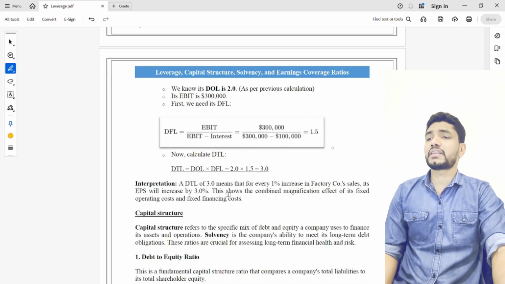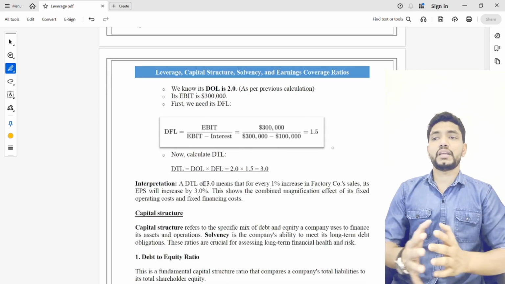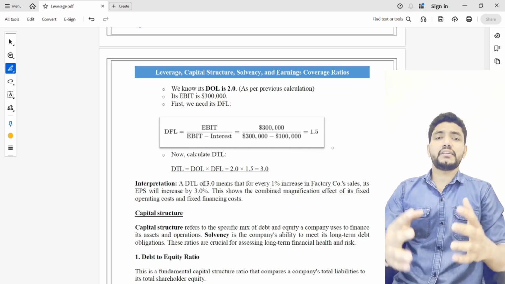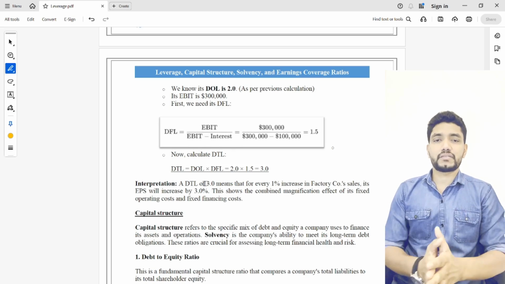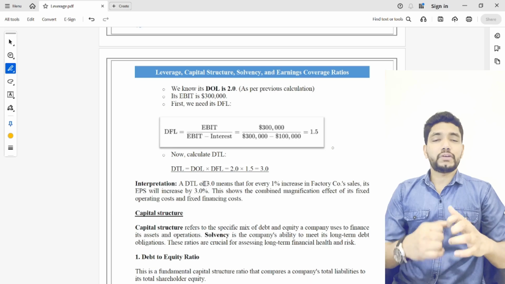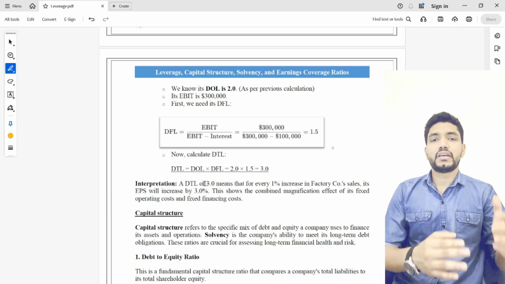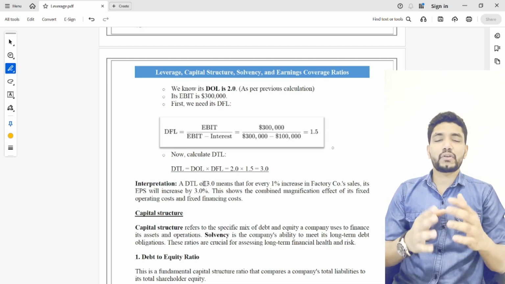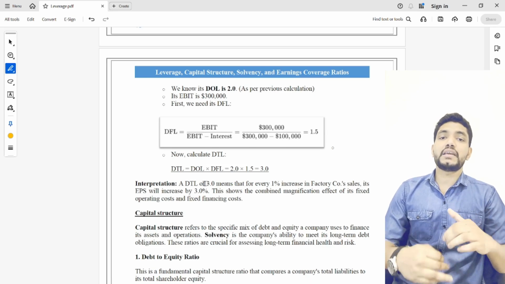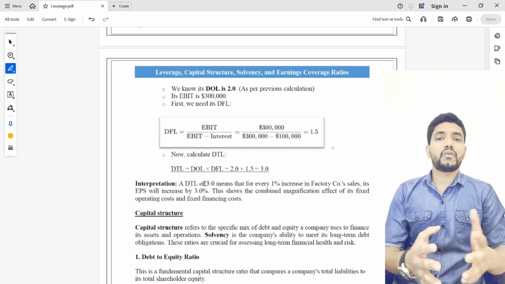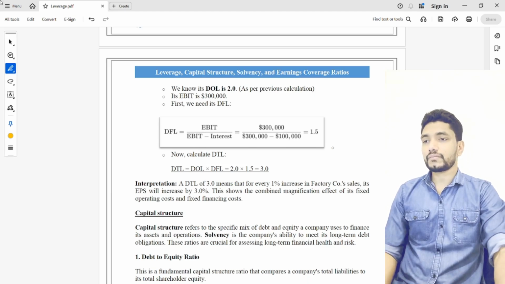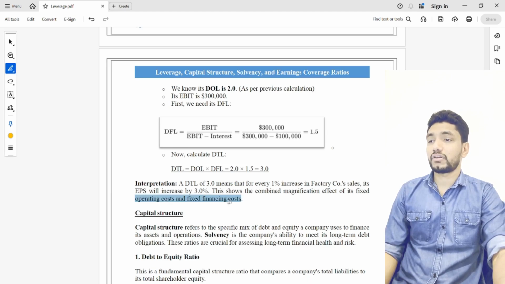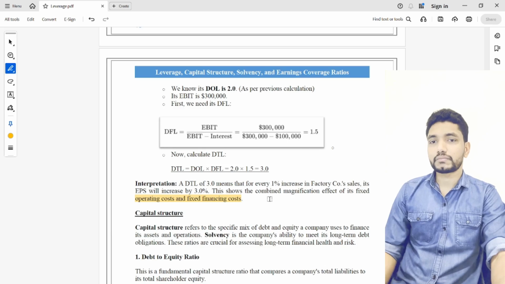So here what we can interpret from this degree of total leverage is, if there is a 1% change in sales, it can lead to a 3% change in EPS with the effect of financial leverage and operating leverage. If the company has a 1% increase in sales, it can lead to a 3% increase in EPS. This shows the combined magnification effect of both fixed operating costs and fixed financing costs.